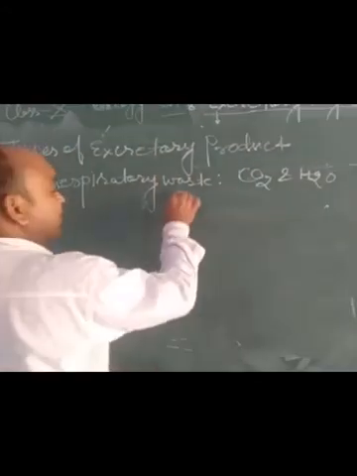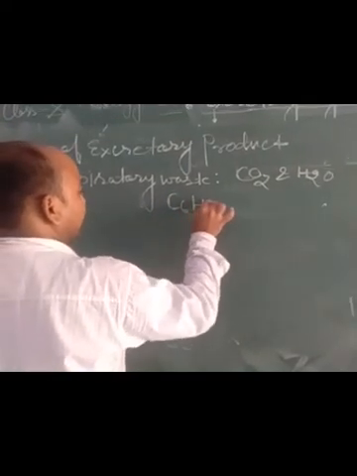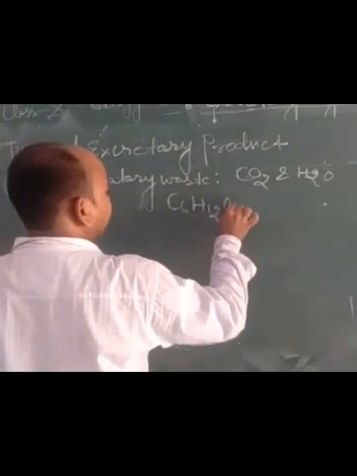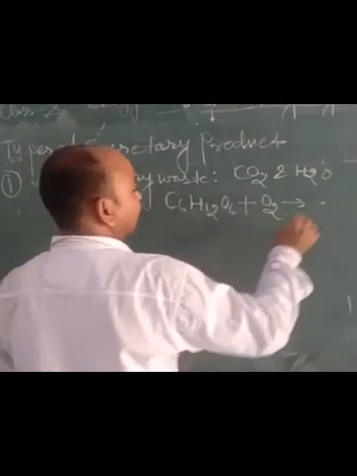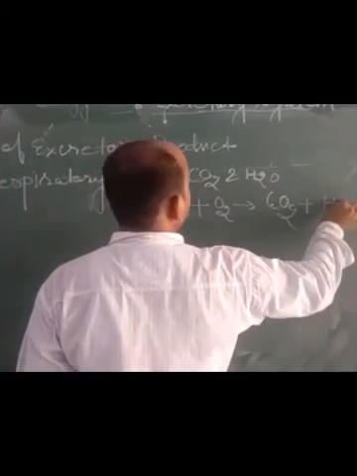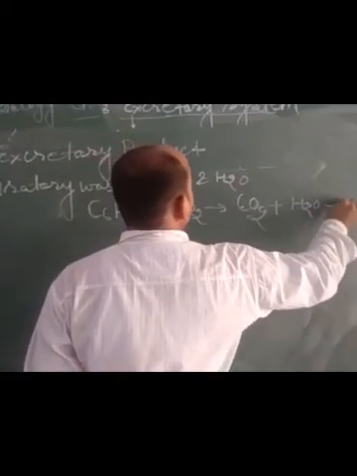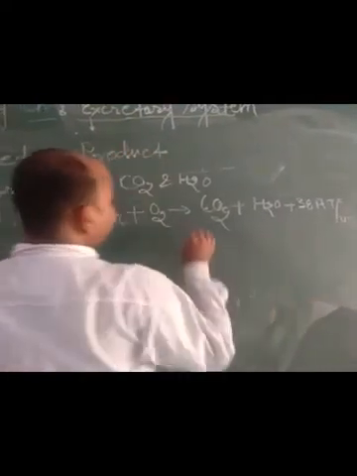How are these generated? Glucose, with the formula C6H12O6, when oxidized, forms carbon dioxide and water, along with the release of 38 ATP of energy.